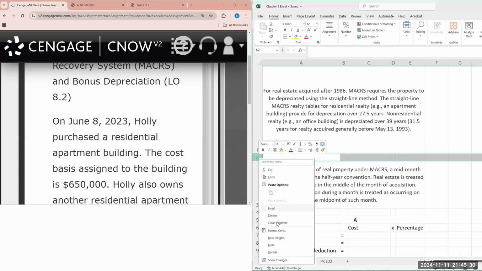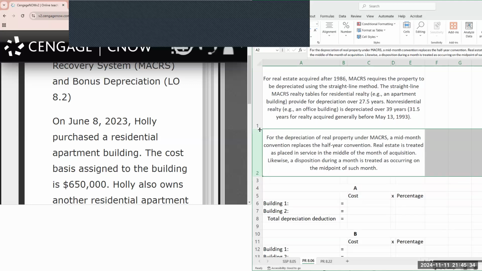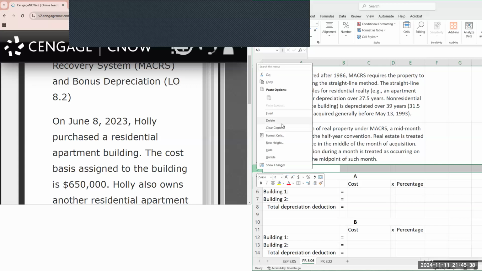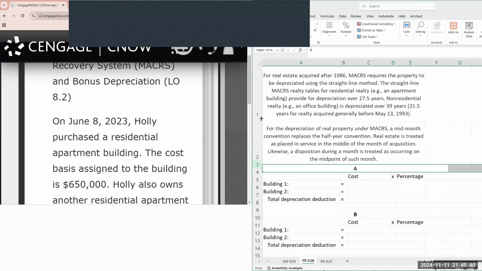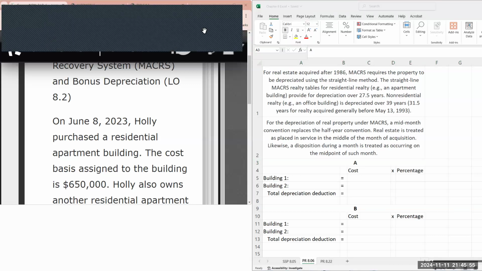Here we have some notes that we will go through. As it relates to real estate that was acquired after 1986, MACRS requires that the property be depreciated using the straight line method. As it relates to the straight line MACRS tables for residential realty, for example an apartment building, depreciation is over 27 and a half years.